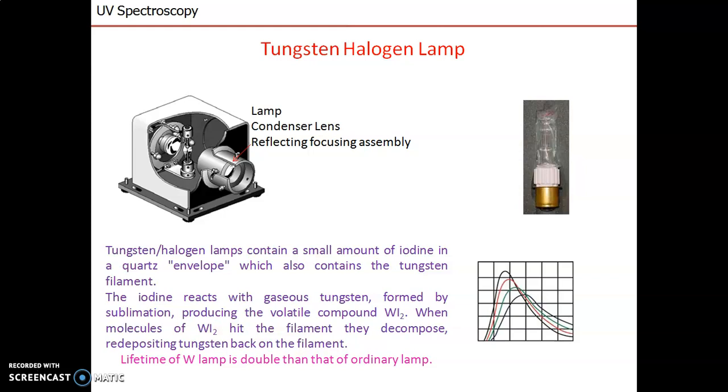Next is the tungsten halogen lamp. The tungsten halogen lamp contains a small amount of iodine in a quartz envelope, which also contains a tungsten filament. The iodine reacts with gaseous tungsten formed by sublimation, producing a volatile compound, the tungsten iodine complex. When molecules of tungsten iodine hit the filament, they decompose, depositing tungsten back on the filament. That's why the lifetime of a tungsten halogen lamp is double that of an ordinary lamp.